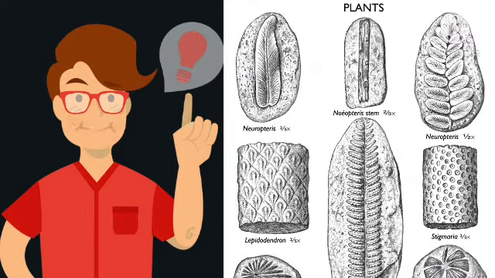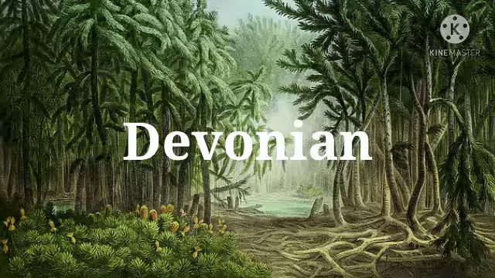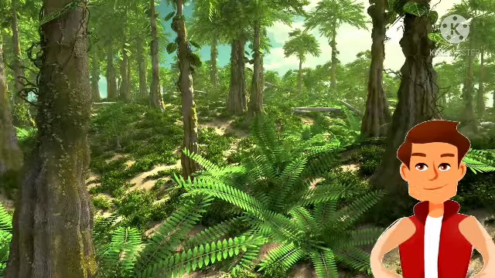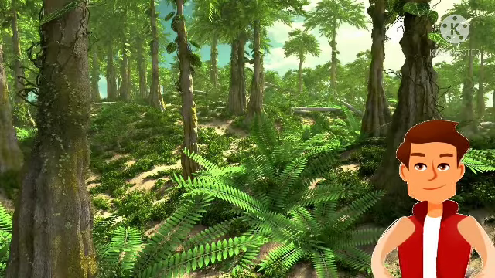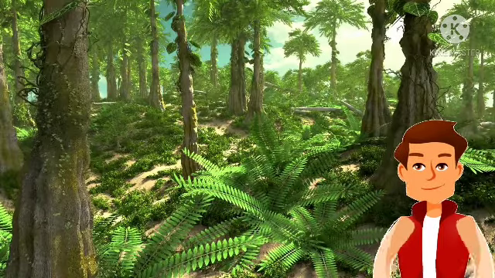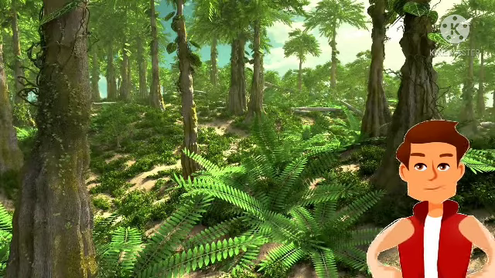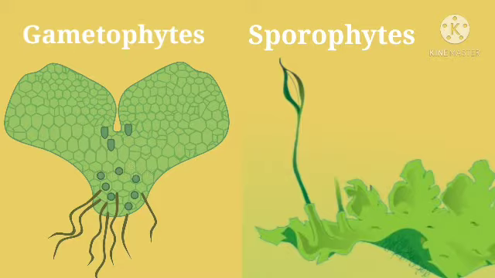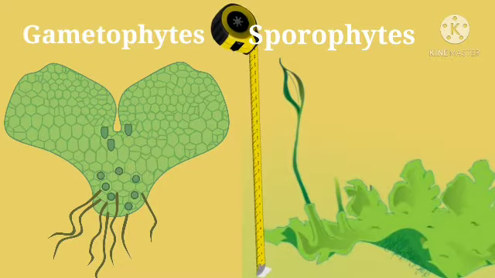Fossils and living seedless vascular plants provide evidence for plant evolution during the Devonian and Carboniferous periods. The ancestors of vascular plants already had some derived traits of modern vascular plants. However, they lacked roots and some other adaptations. Fossils suggest that the ancestors of vascular plants had gametophytes and sporophytes that were about equal in size.